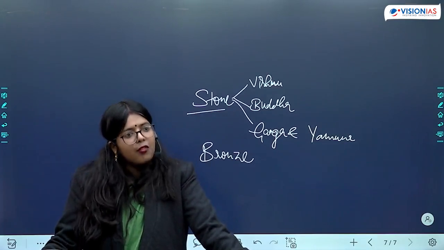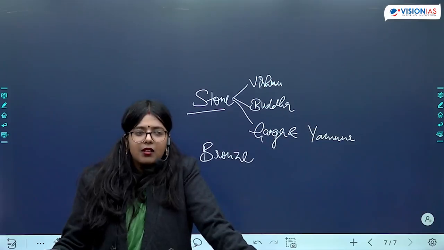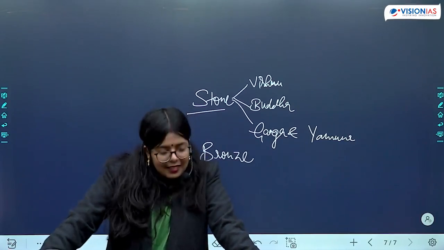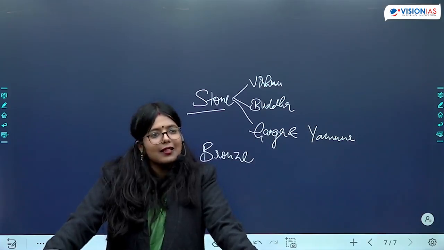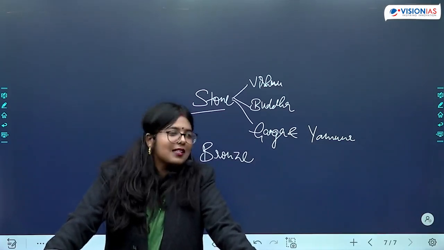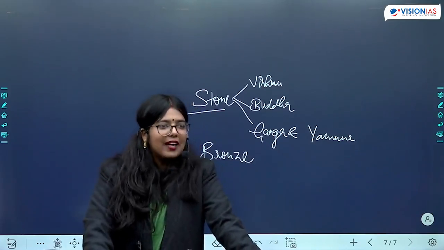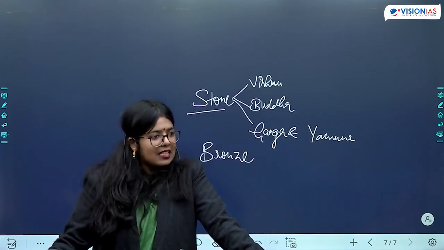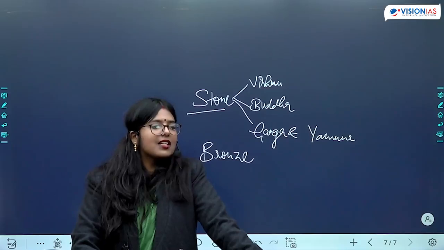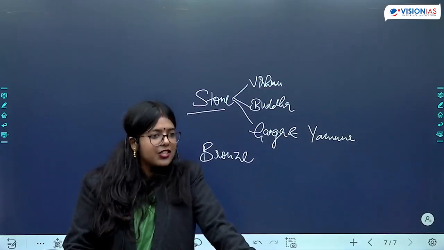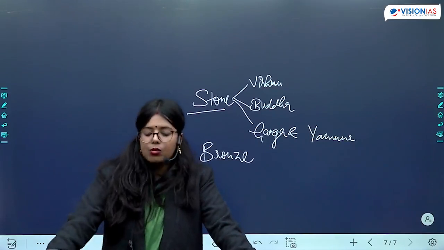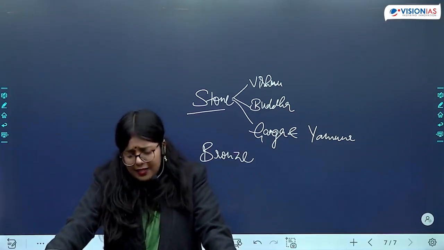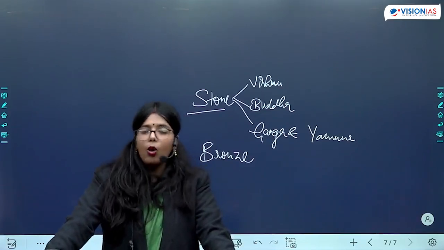We also find a painting of Mahabhinishkraman. What is Mahabhinishkraman? Departure of Buddha. See, I am saying these terms because you may find it difficult to remember what I am saying, but UPSC is asking these terms, so we need to be prepared. The event of Mahabhinishkraman is when Buddha left his home in the middle of the night. That departure, Buddha's departure, is known as the event of Mahabhinishkraman. Okay, so this event has also been depicted in the caves of Ajanta. Is this clear?